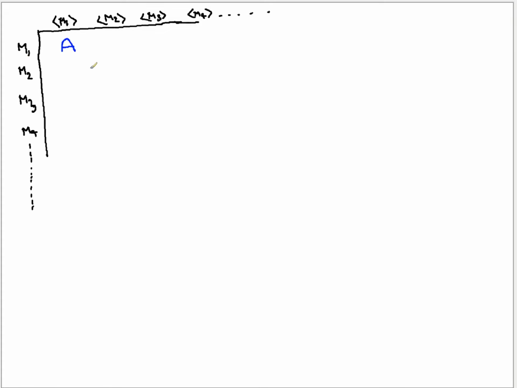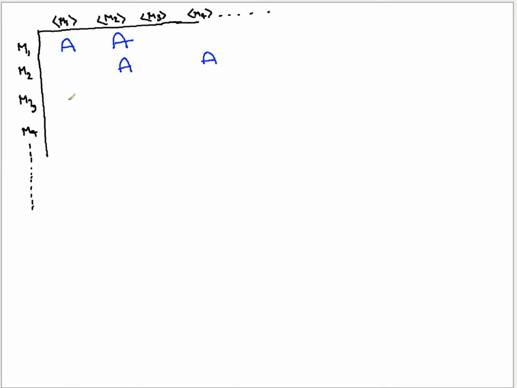M2 is also accepting. M3 we don't know. M4 we don't know. It doesn't accept. Now M2 might accept just for M2 and M4, but for the rest of this we don't know the answer.